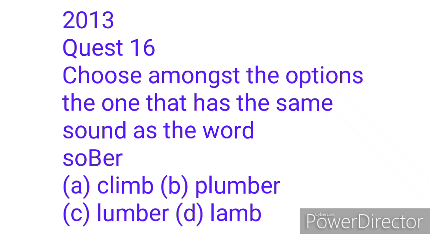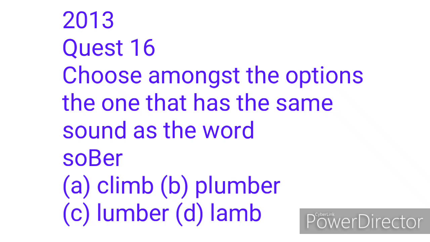So from 2013 to 2019, it was asked every year except 2015 and 2018. So please make sure you understand this simple rule. But if you don't, let me know in the comment section. I'll be there to answer your questions.